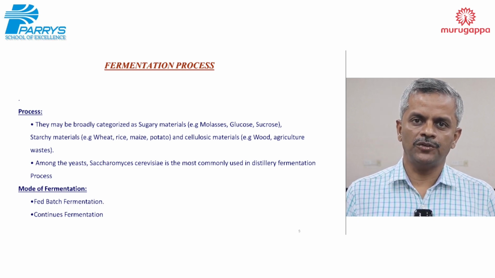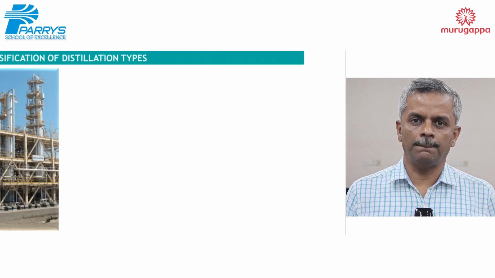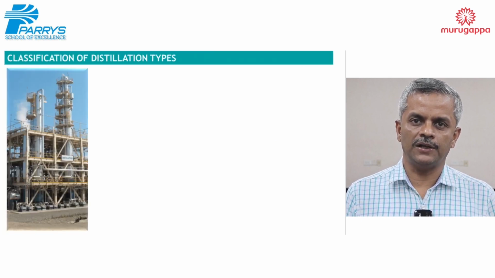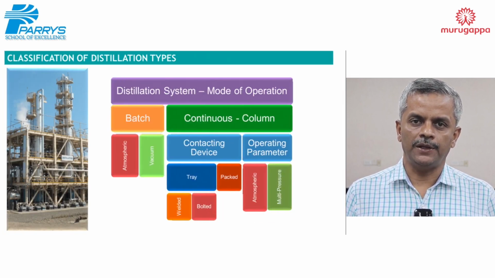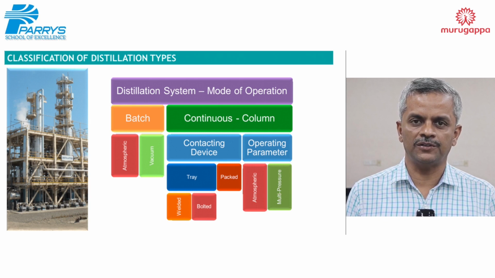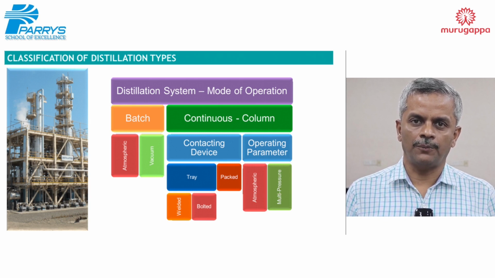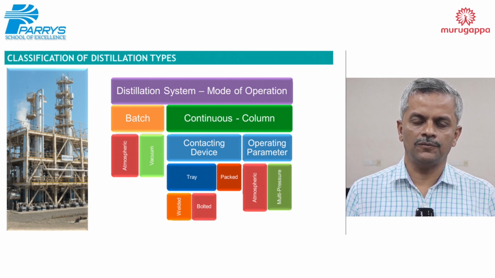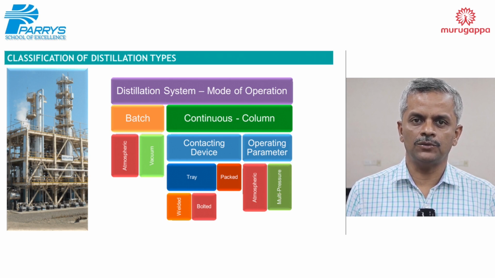In the distillation process, there is batch type or continuous type distillation. There is atmospheric distillation and multi-pressure distillation. Most of our units follow multi-pressure distillation. Some of the columns are operated at atmospheric pressure, and a few columns are operated under both vacuum and pressure. The main purpose of this multi-pressure operation is to conserve energy.